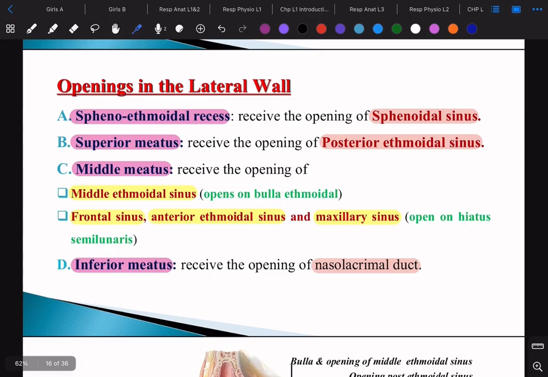First of all, we have the sphenoethmoidal recess, which was the roof. Remember, it was above the sink, which is the superior concha. So it was above it. What is the opening for which structure? It's the sphenoidal sinus, because from its name, sphenoethmoidal recess, the sphenoidal sinus goes into it. Then we have the ethmoidal sinus. We said the ethmoidal is divided into posterior, anterior, and middle. So the posterior is going to go to the superior meatus.